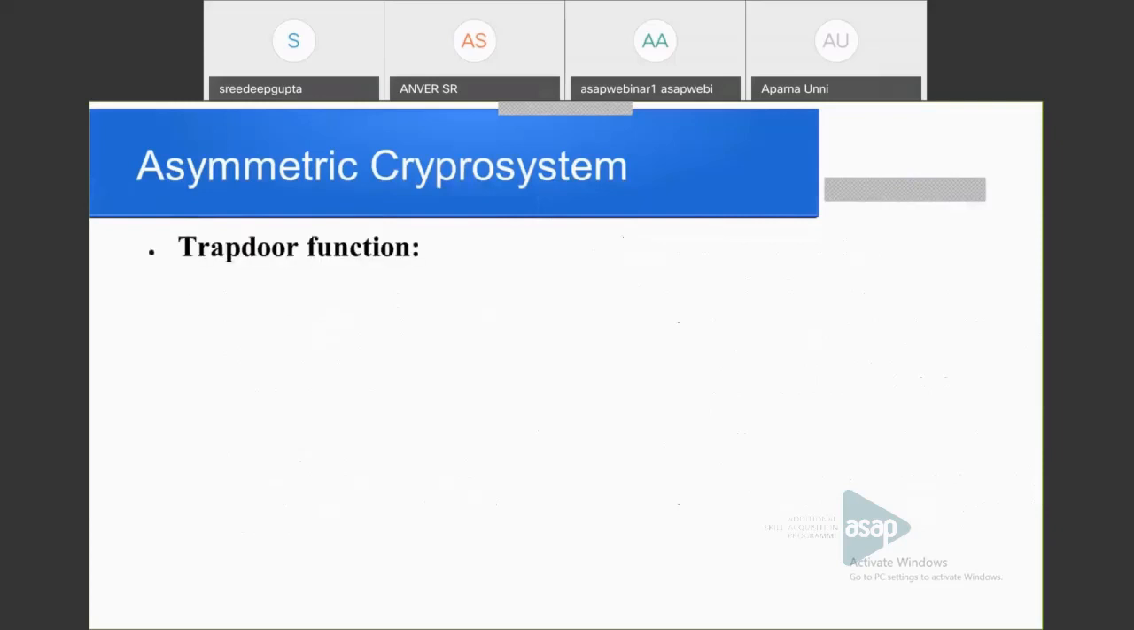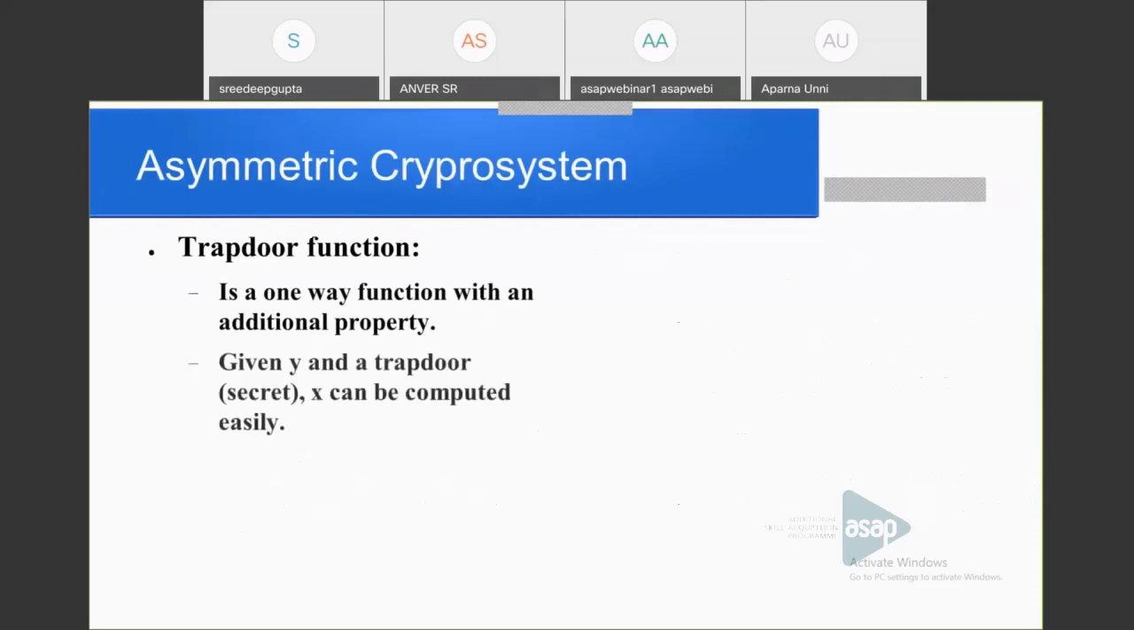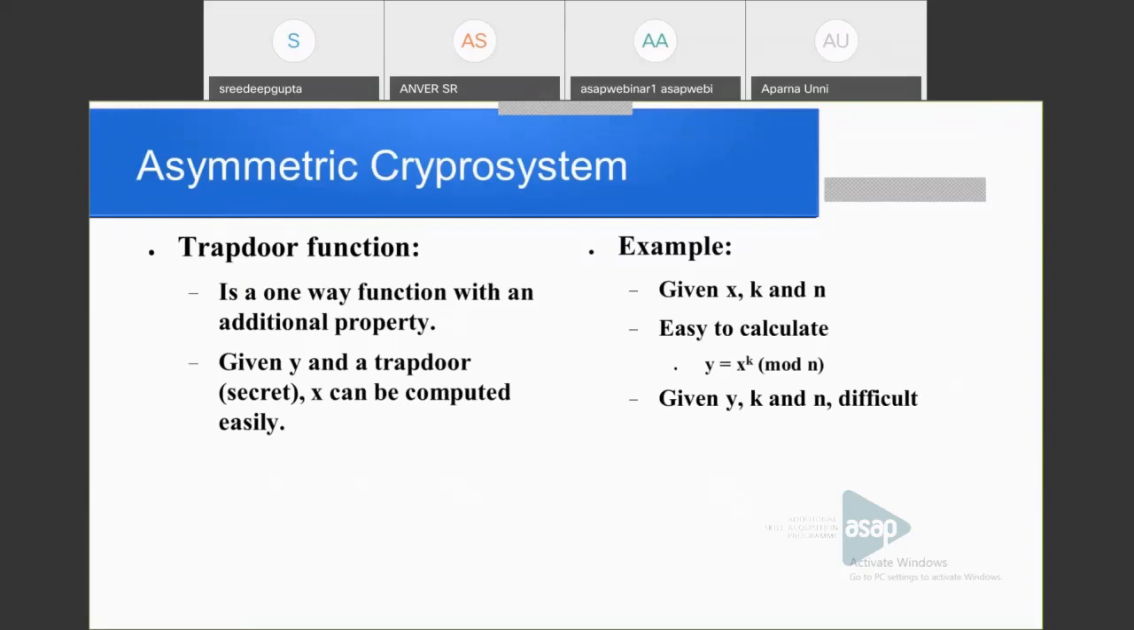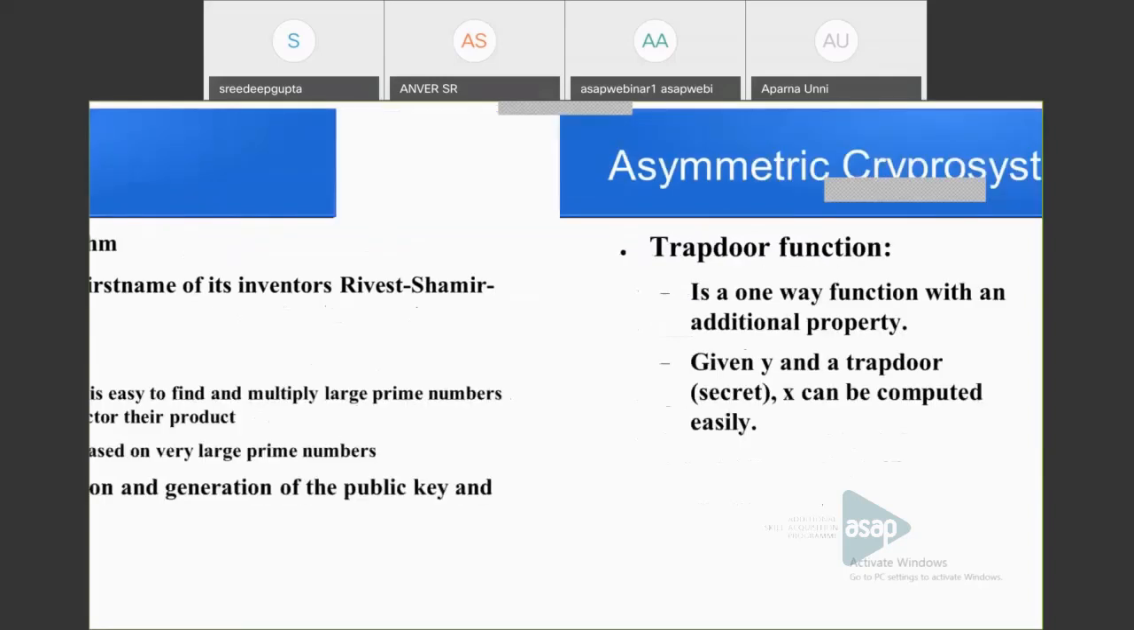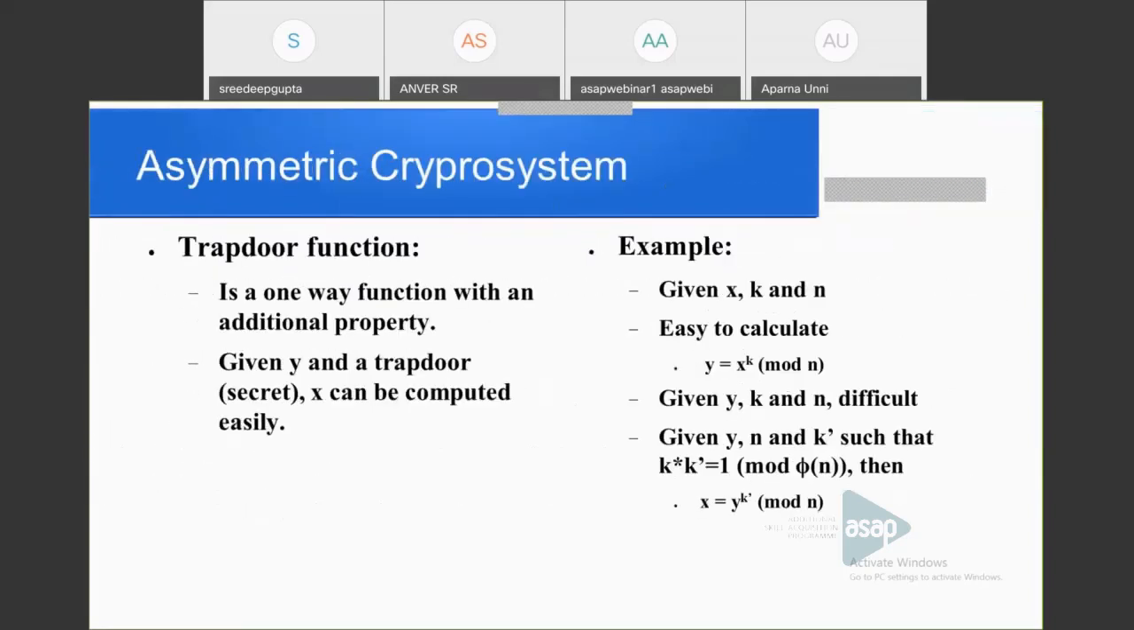Next comes the trapdoor one-way function. This is a one-way function with one additional property. In the one-way function, we are only given y and asked to compute x, and we are not able to easily compute x from y. But here we are given y and also a trapdoor, that is some secret. Then we can compute x easily from y and the given secret. That is a trapdoor function.